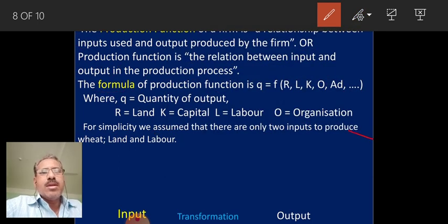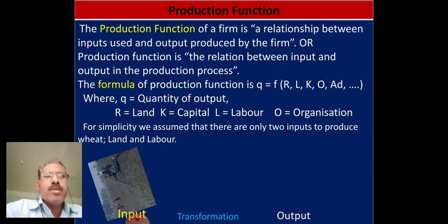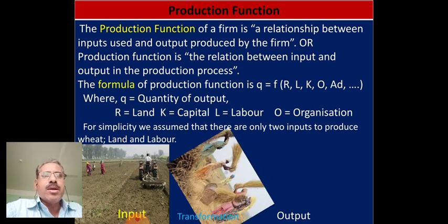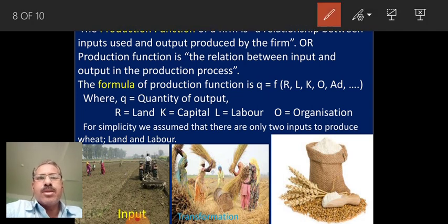We shall come to know the way the production function takes place. Here there is an input, a tractor, and laborers working in the field, and also people are transforming the input into output as they clean up the wheat.